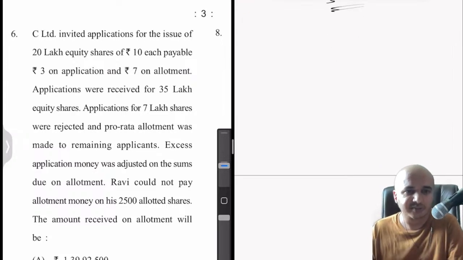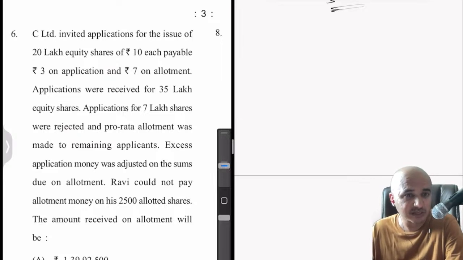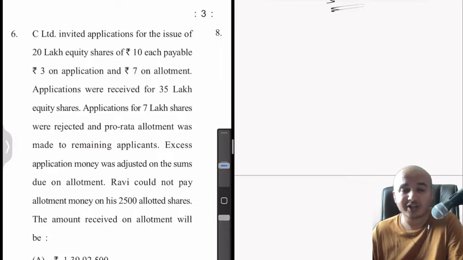now let's read the question. C Limited invited applications for the issue of 20 lakh equity shares of rupees 10 each payable, rupees 3 on application and 7 on allotment. Okay, simple, straightforward here. 3 application, 7 allotment, done. No premium, nothing. Applications were received for 35 lakh equity shares. Okay, over subscription. Applications for 7 lakh shares were rejected. So that means out of 35, only 28 are allotted.